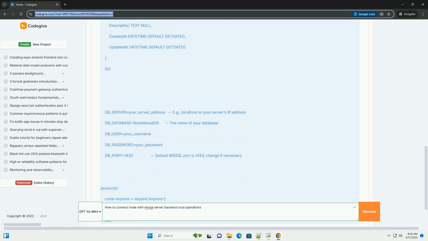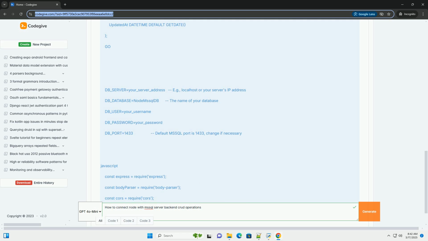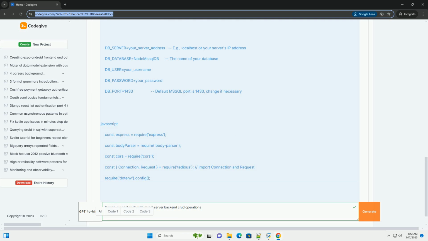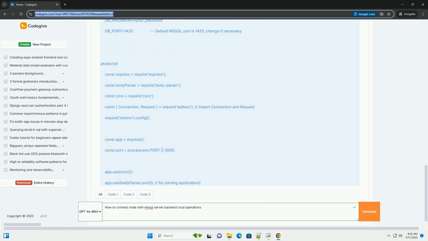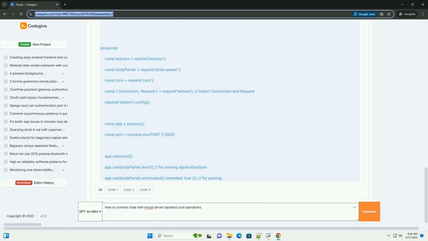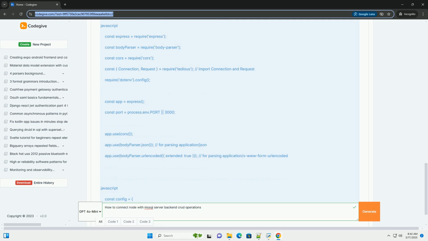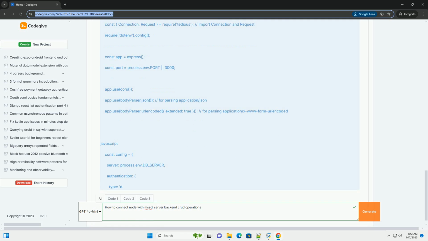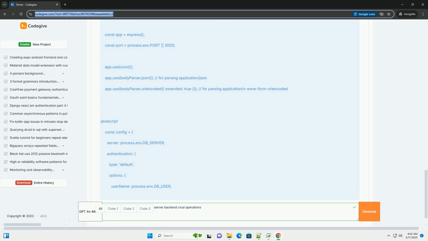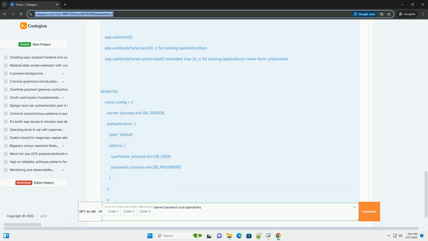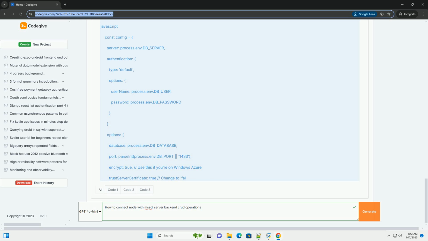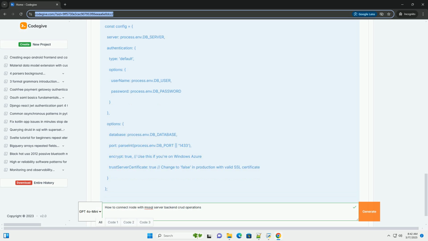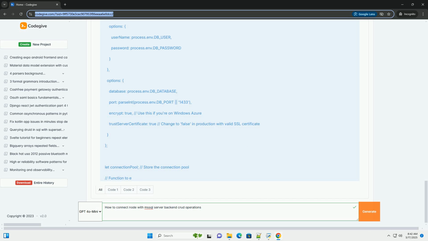Prerequisites. 1. Node.js and npm, Node Package Manager. Make sure you have Node.js installed on your system. npm comes bundled with Node.js. You can download it from https://nodejs.org. Verify installation by running node -v and npm -v in your terminal.